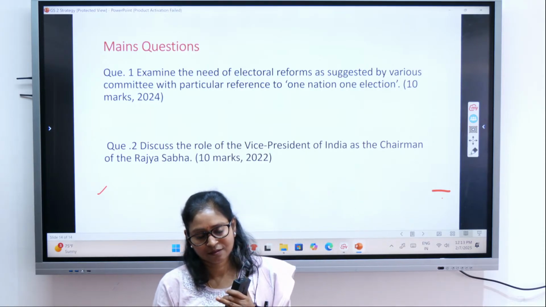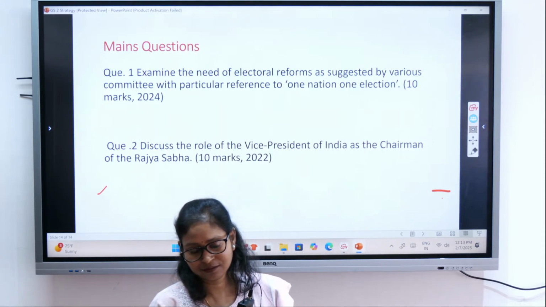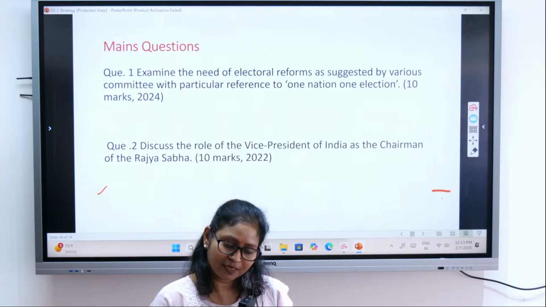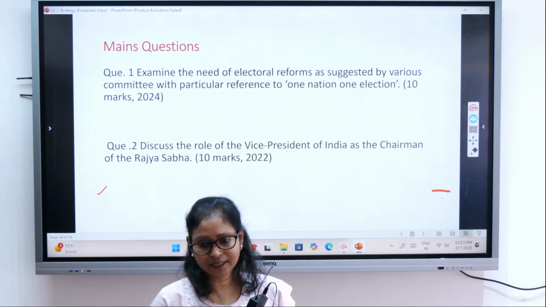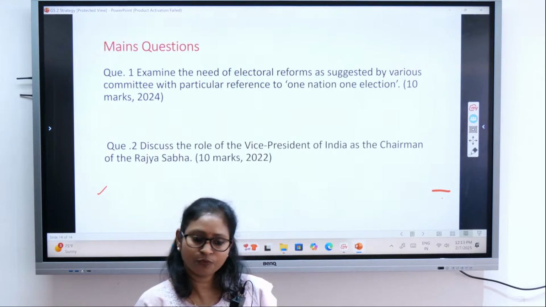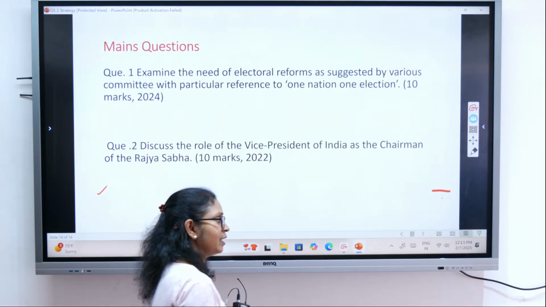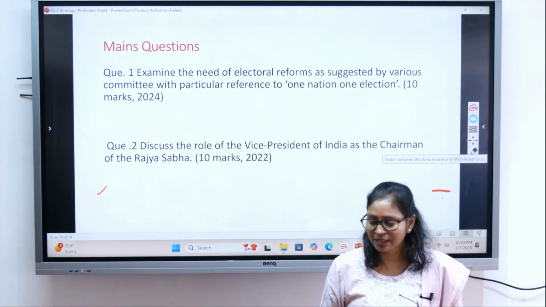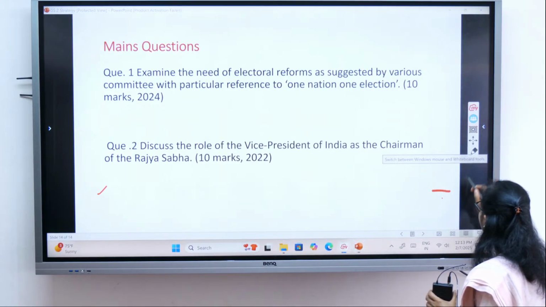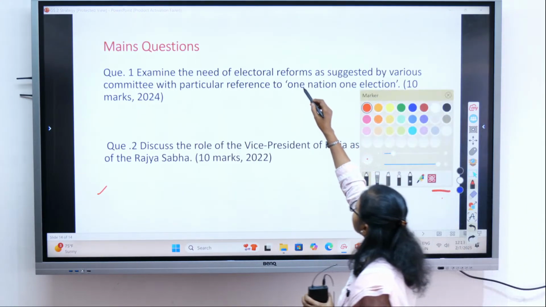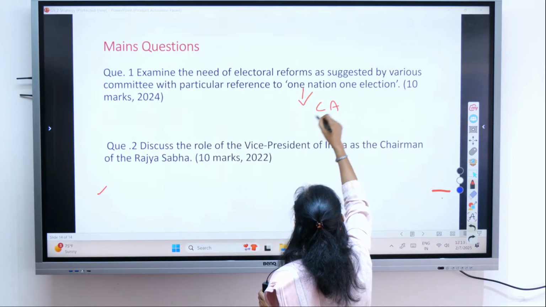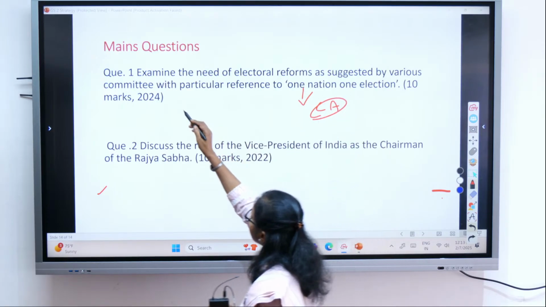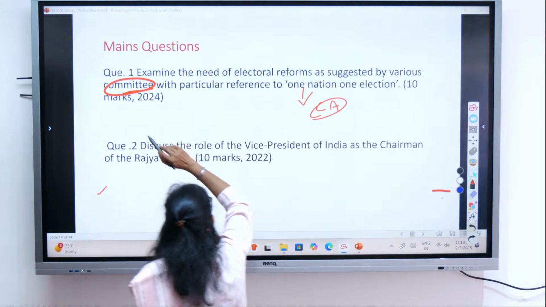Neither by reading just Lakshmikant, nor probably by reading NCERT also, will you be able to answer this question, because this is more related with current affairs, right?